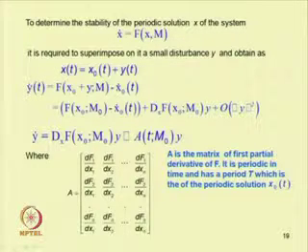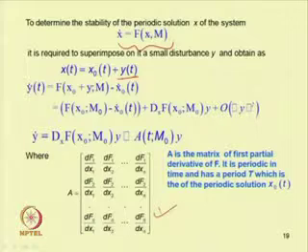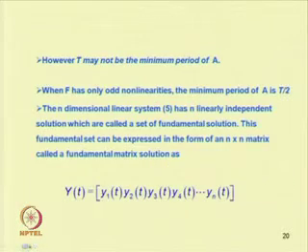To determine the stability of a periodic system, we take a system x dot equals f(x, mu), where mu is the control parameter. If x is a periodic solution, then we can perturb it, and after perturbing we get the matrix A, which is periodic, and we can obtain the monodromy matrix.